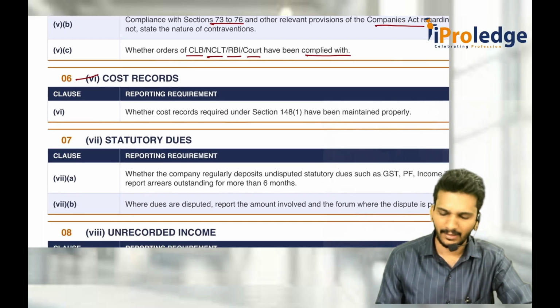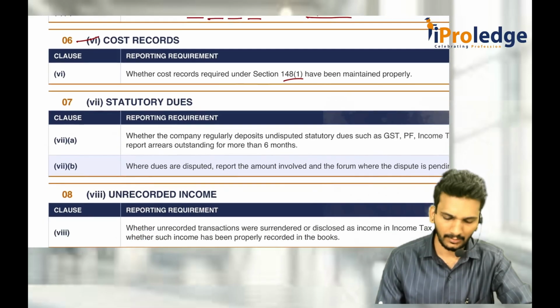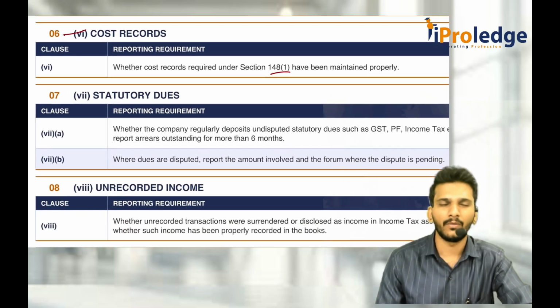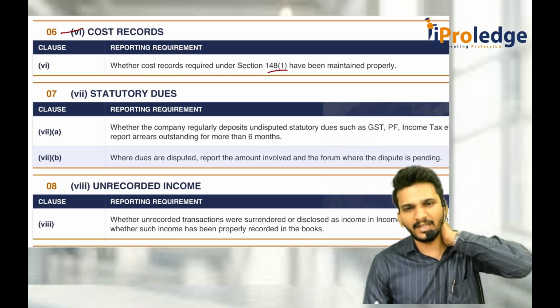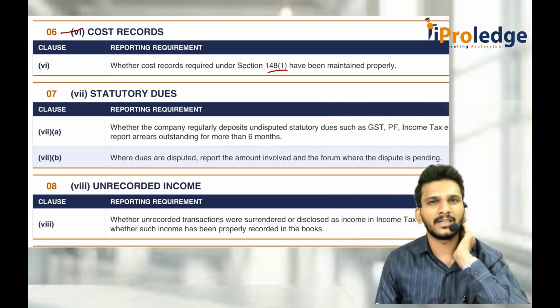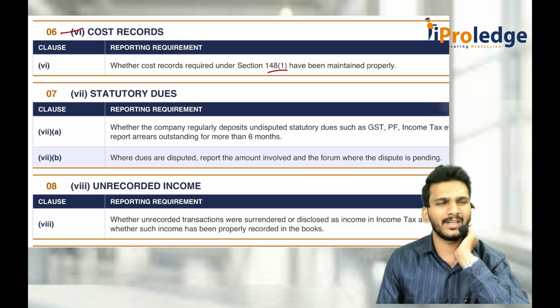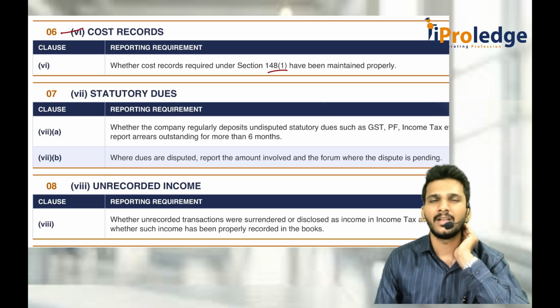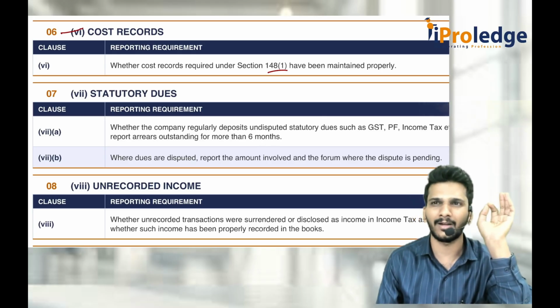Then the sixth one, simply, if you are required to maintain cost records, follow 148(1). Seventh one: there are two types of dues, disputed statutory dues and undisputed statutory dues. What are undisputed statutory dues? Undisputed means you filed your income tax return or GST return, and you are supposed to pay 10 crore rupees as tax. Now the department also accepted 10 crore rupees. That means by what time you should pay it? When I say statutory dues, not only income tax or GST, it can be PF also, it can be ESI also, it can be gratuity, anything which is supposed to be paid as per law.